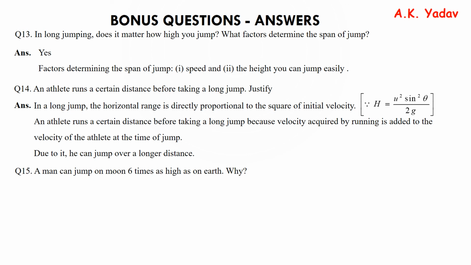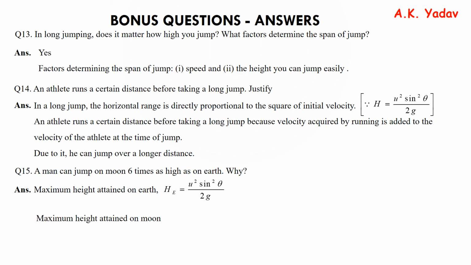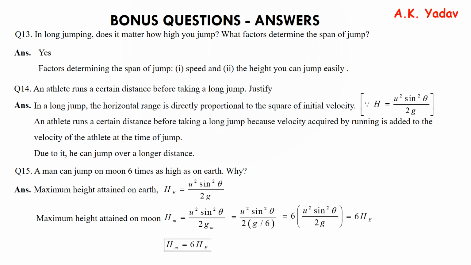Last one, a man can jump on the moon 6 times as high as on earth. Why? So the maximum height attained on earth is h = u² sin² θ / 2g, and the maximum height attained on the moon is u² sin² θ / (2 times gravity on moon), which is 1/6 of that on earth. So this gives 6 times u² sin² θ / 2g, that is 6 times the height attained on earth. That is, the height attained on the moon is 6 times the height attained on earth.